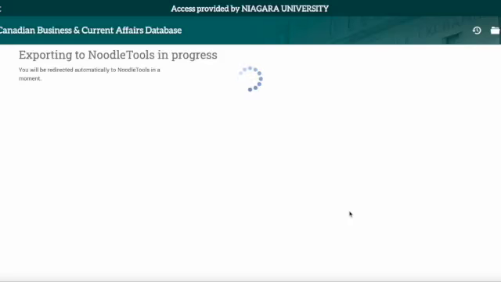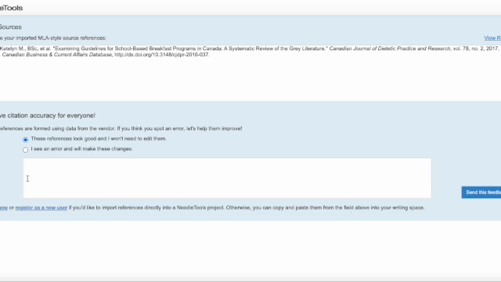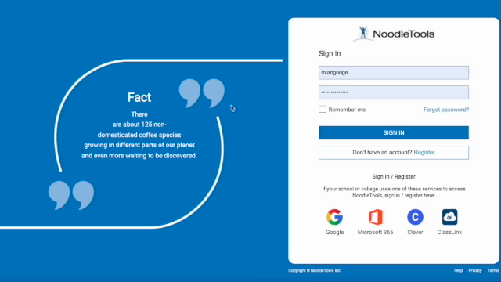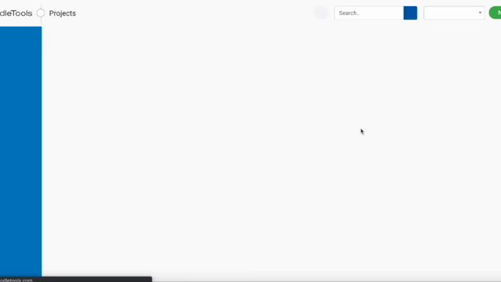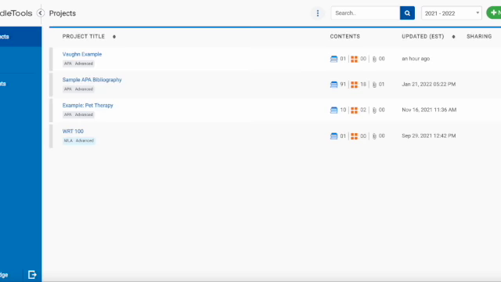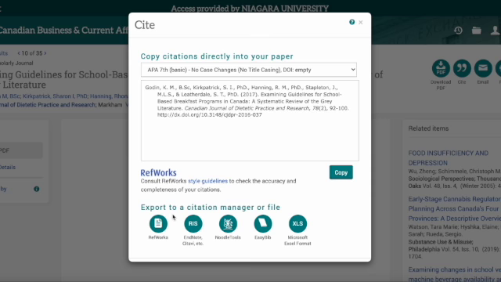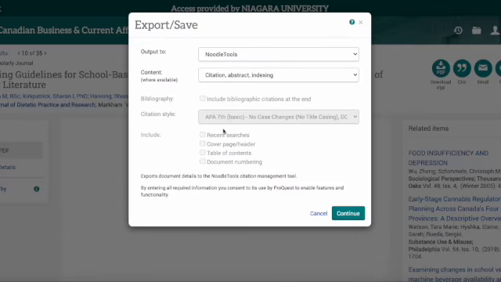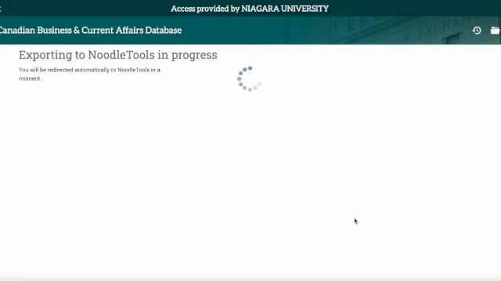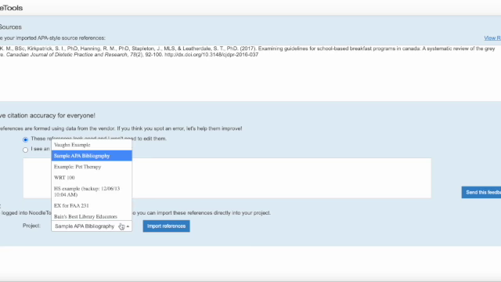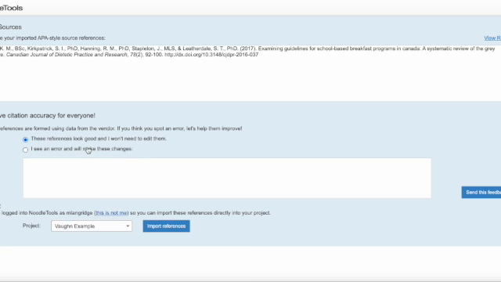Now I do recommend that you log into Noodle Tools first. We'll get into that in just a moment. I would just sign in here, but then I have to go back and click the Cite button again. I know, I should edit. And then export to Noodle Tools. Continue. And now you'll notice, select the project that you want this citation in, for example, import references.